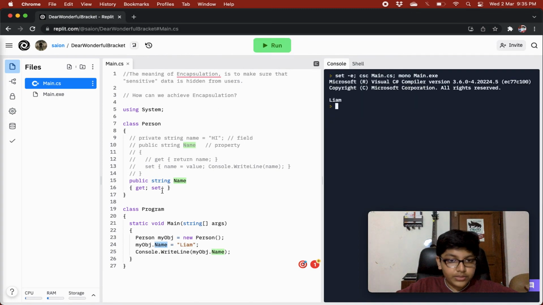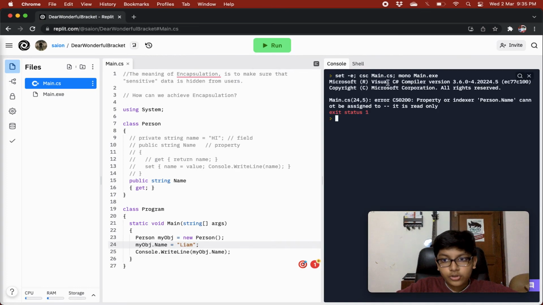If I remove the set as usual, we won't be able to set. Over here we'll have an error. Yep, so it is read only, so we cannot set it. So this was it for encapsulation and properties.